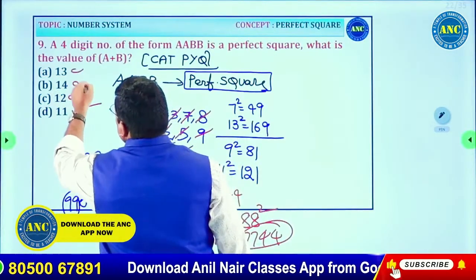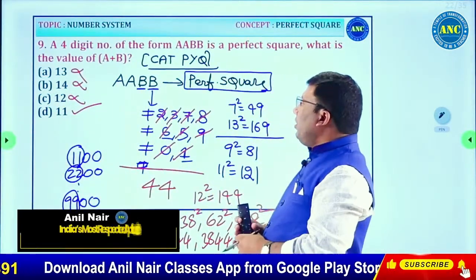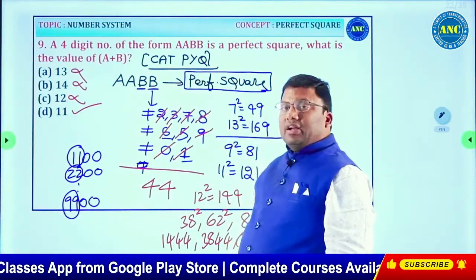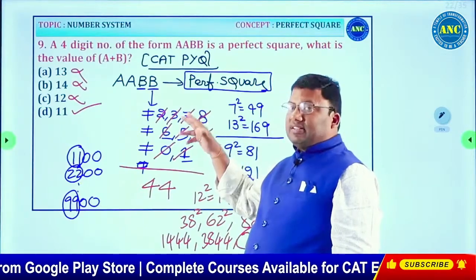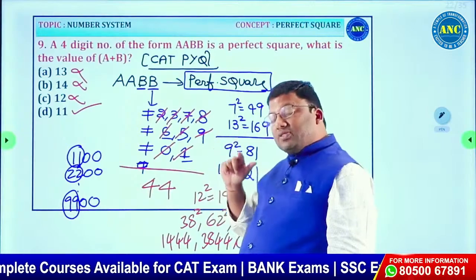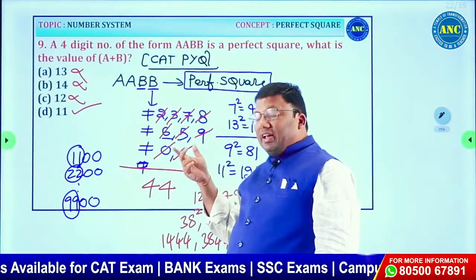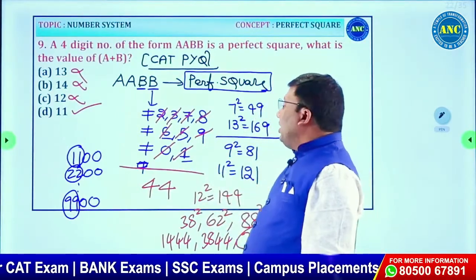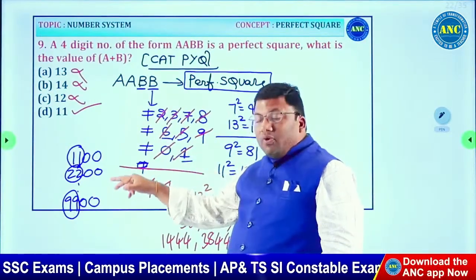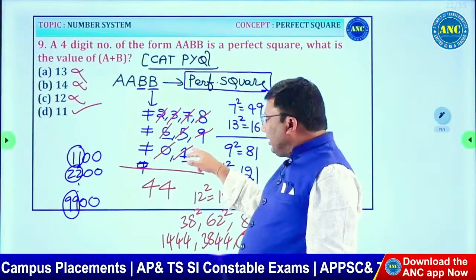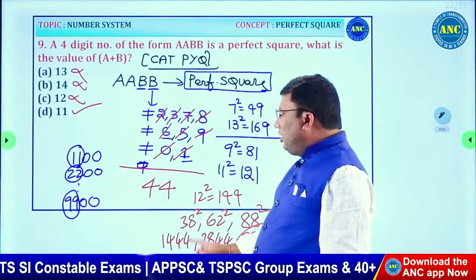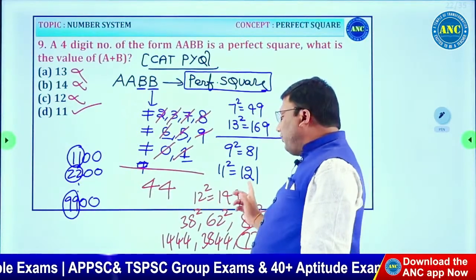Good question. Very, very good question, sir. AABB is a perfect square. It cannot end in 2, 3, 7 or 8. It cannot be 6 because the tens place would be odd. It cannot be 5, since the tens place has to be 2. It cannot be 9, as the tens place is even. It cannot be 0, since we get only a single power of 11. It cannot be 1, as the tens place is even. So the only possibility is 12 square, 144.